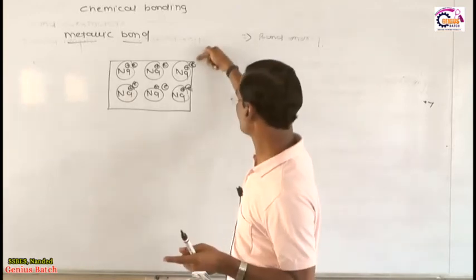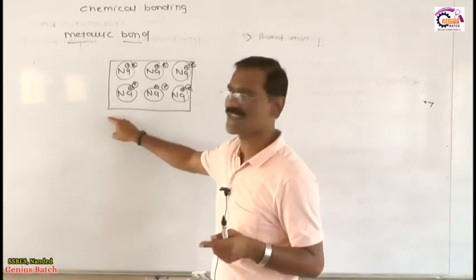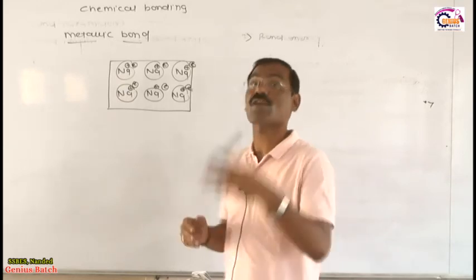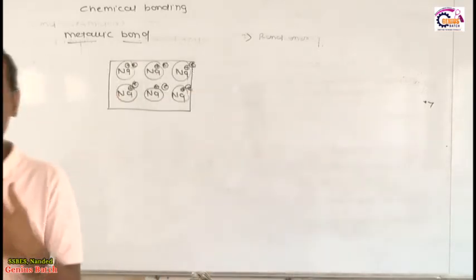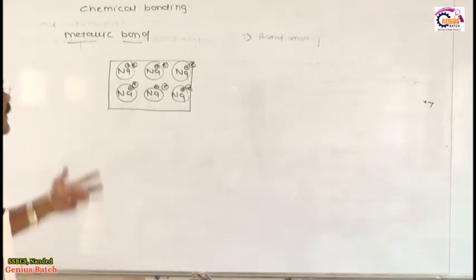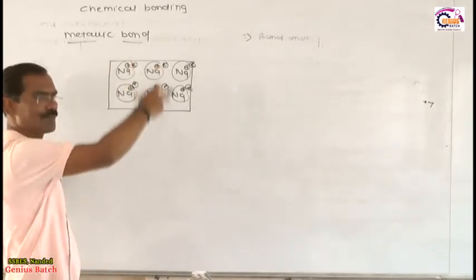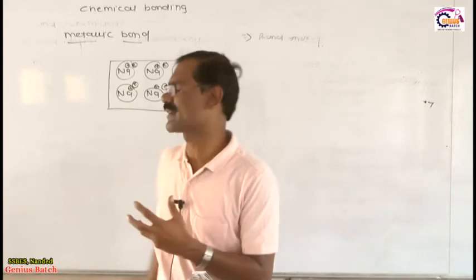When we touch the electricity wire here, automatically electrons come here. This is called an electronic conductor. What is the meaning of electronic conductor? The conduction of electricity takes place by the movement of electrons. Here movement of electrons is there, therefore this is called an electronic conductor.